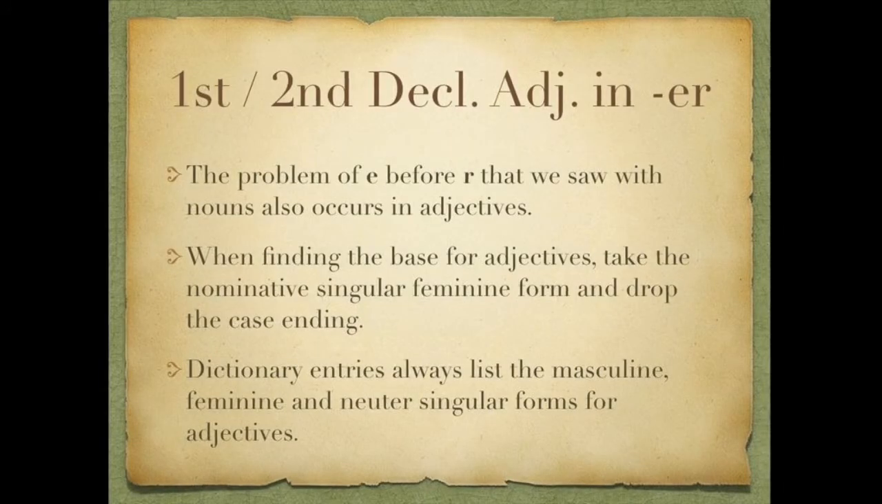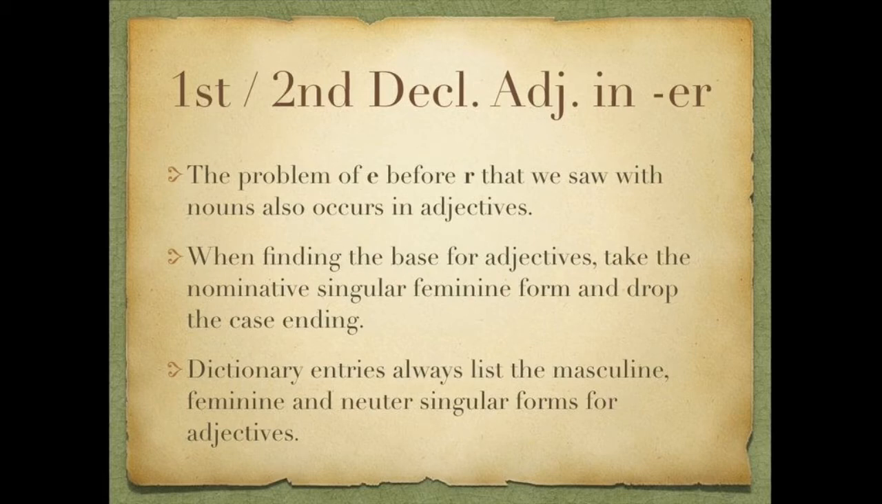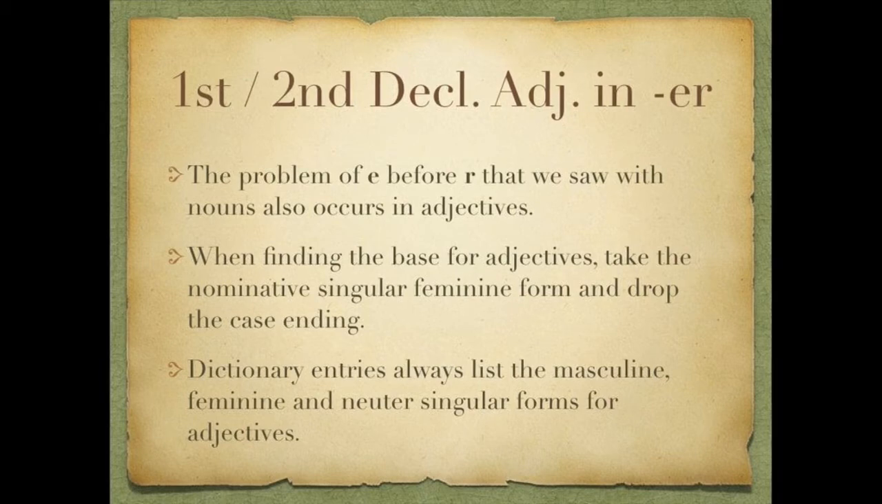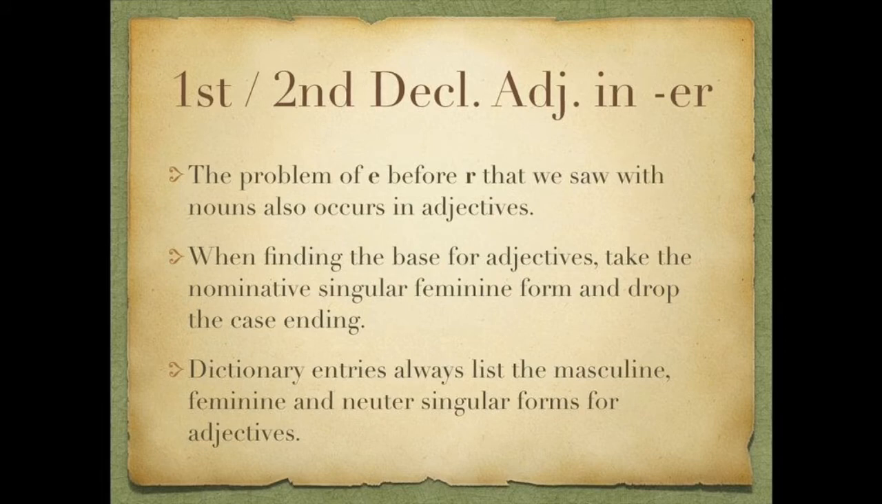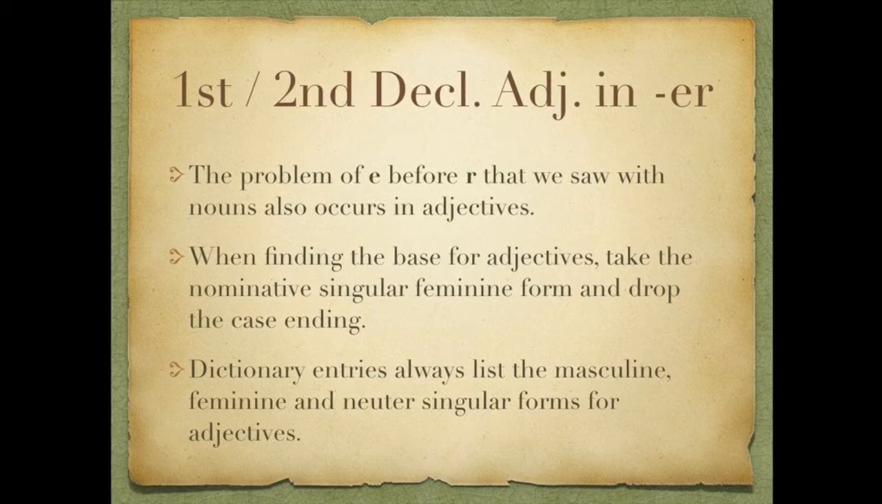Another thing we'll take a look at in this chapter is first, second declension adjectives where the masculine nominative ends in ER. So we're going to see we have the same problem of E before R that we saw with nouns, here again in adjectives. When finding the base for adjectives, always take the nominative singular feminine form and drop the case endings. So in contrast to what we do with the nouns where we take the genitive singular. And dictionary entries always list the masculine, feminine, and neuter singular nominative forms for adjectives.